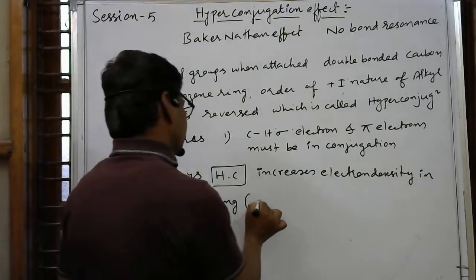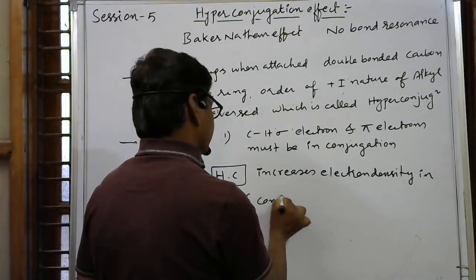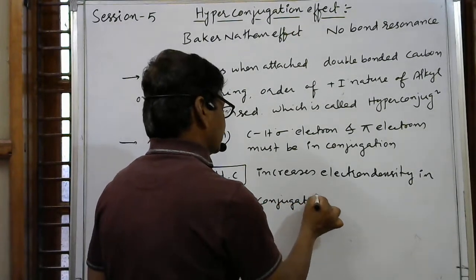Simply, here I am writing conjugated system.